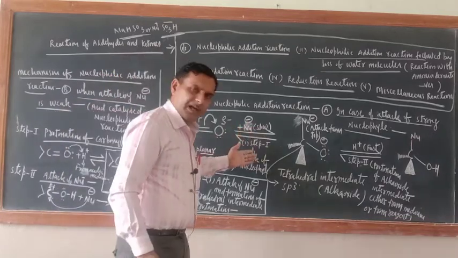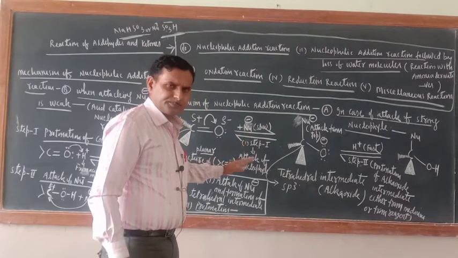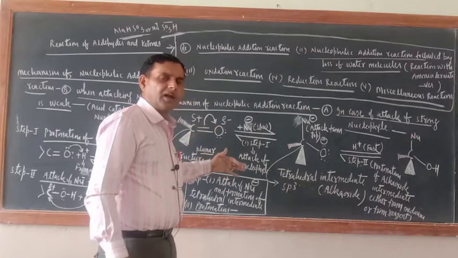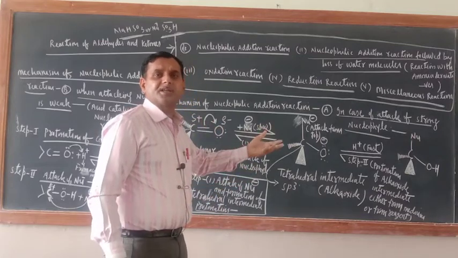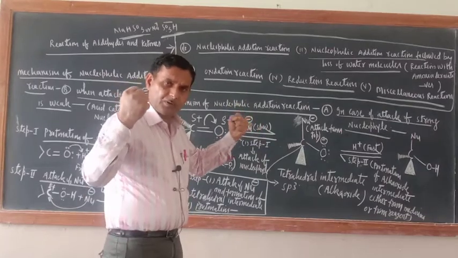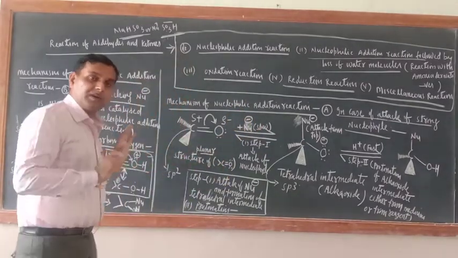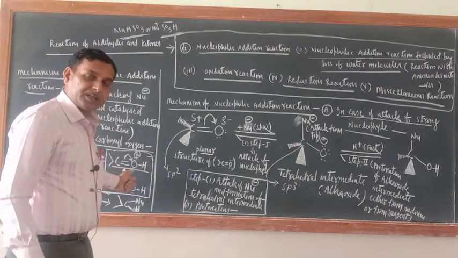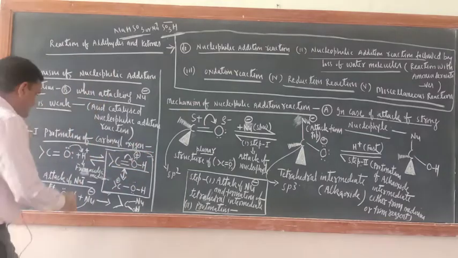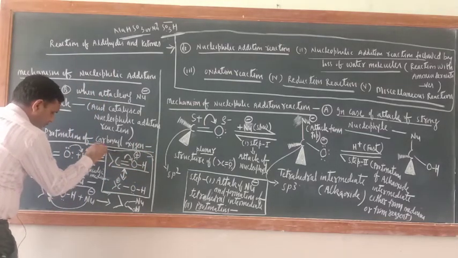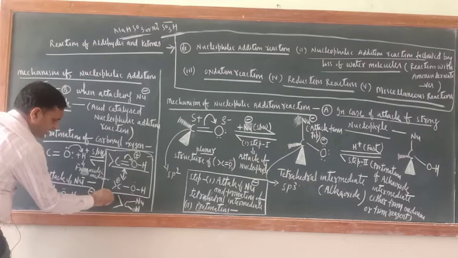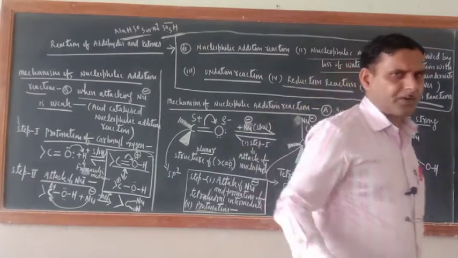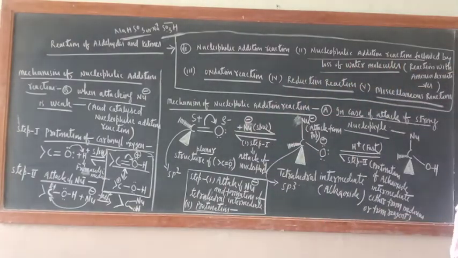If the attacking nucleophile is strong, the nucleophile will make a bond with the carbonyl carbon even if the electron density is high, because the nucleophile is strong. Here the attacking nucleophile is weak, so some support should be there. The protonation step is helping here, but this step is slow, and this step is fast. That is the basic difference. Are you getting my point? I hope you have got this. In this way the mechanism is completed.